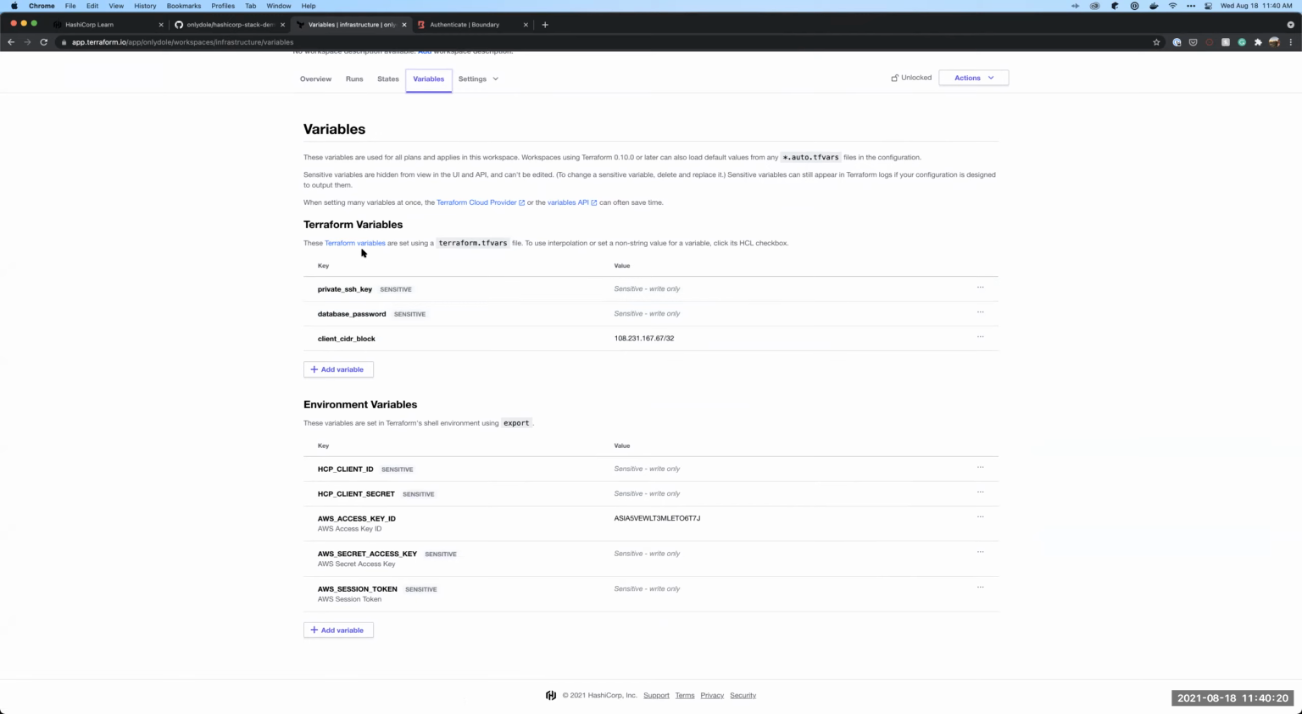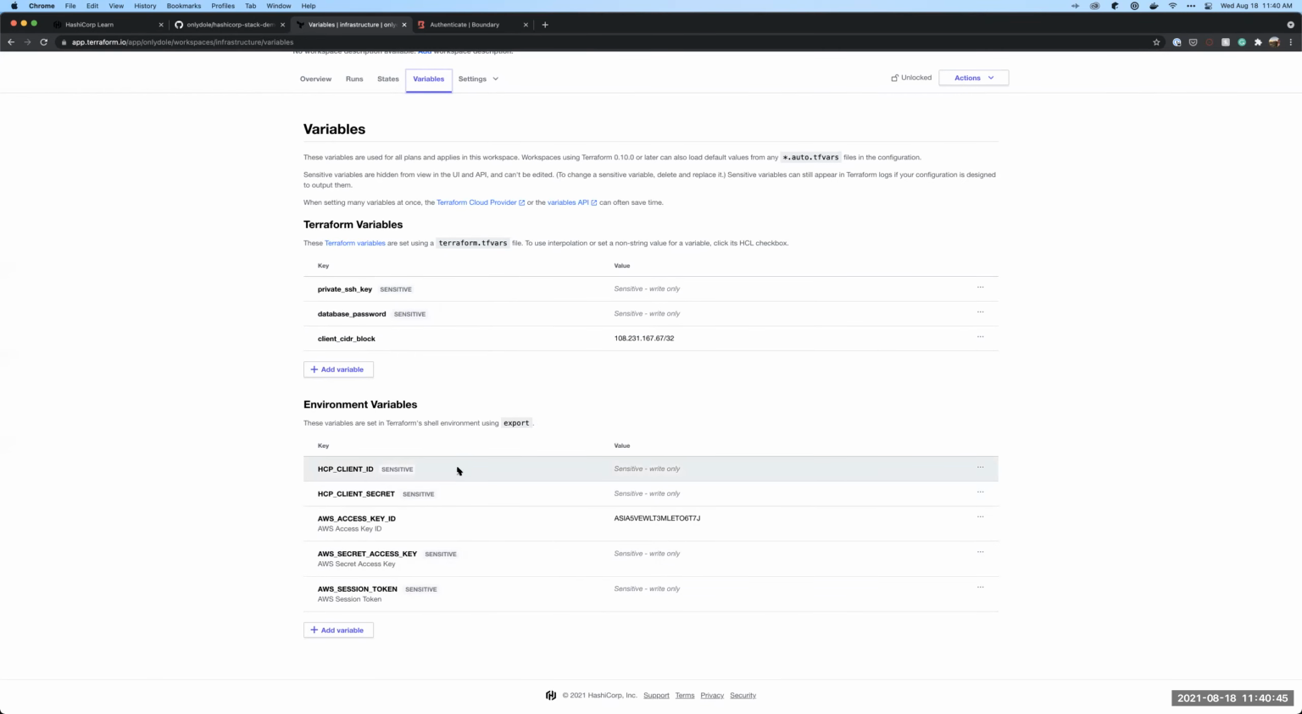We're going to generate that just because we're going to need to integrate that with Boundary when we go to set that up. I'm going to be defining a database password, which might show you here in a little bit, and then a client CIDR block, which is just going to be my IP address so that I can actually allow my own access to this cluster. And I can show you the Boundary UI here in just a little bit.